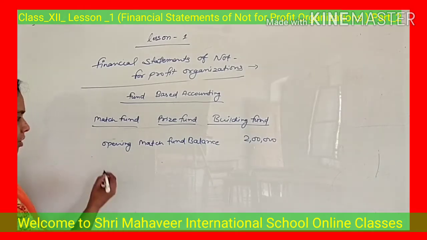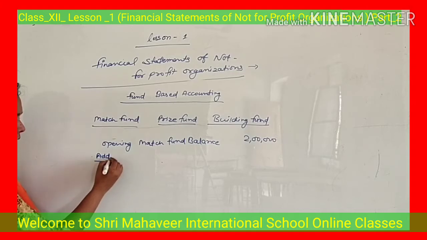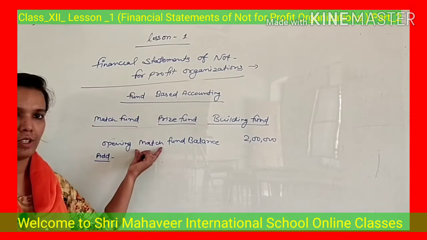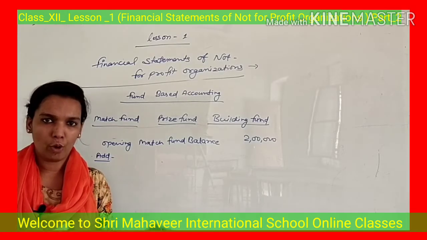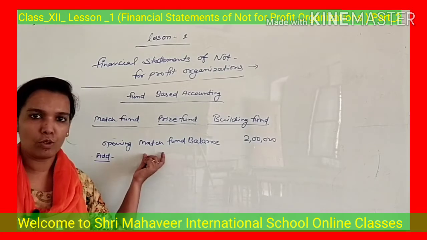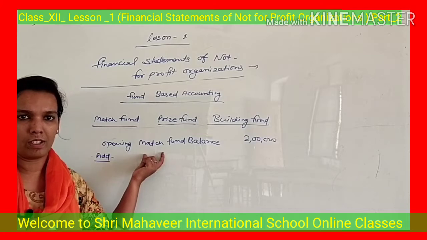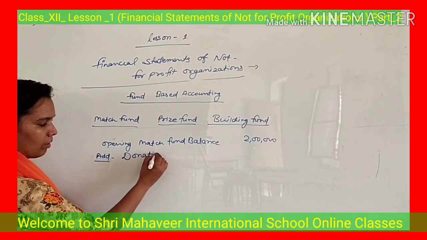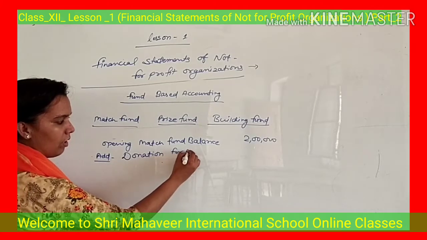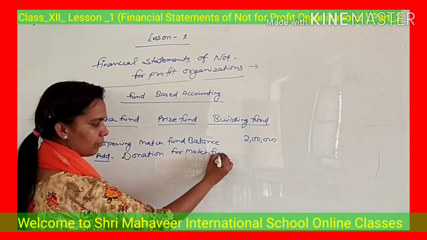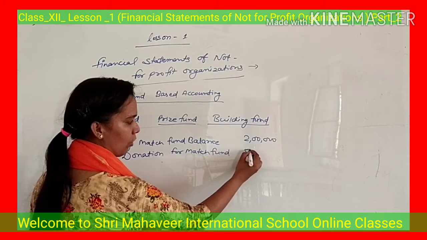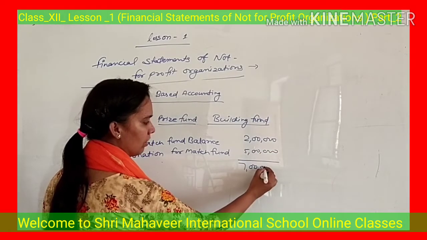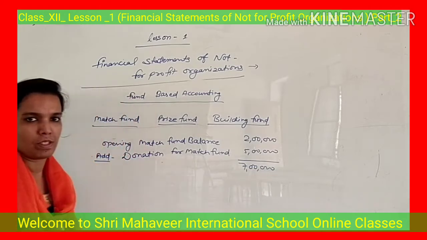In the middle of the session, you get a donation from a donor for match. The donor is giving you a donation only for match, so you can use this donation only for conducting matches. So you will add that donation in match fund. Donation for match fund: suppose you are receiving a donation of 5 lakh rupees. So now the total fund for matches you have is 7 lakh rupees. Okay.